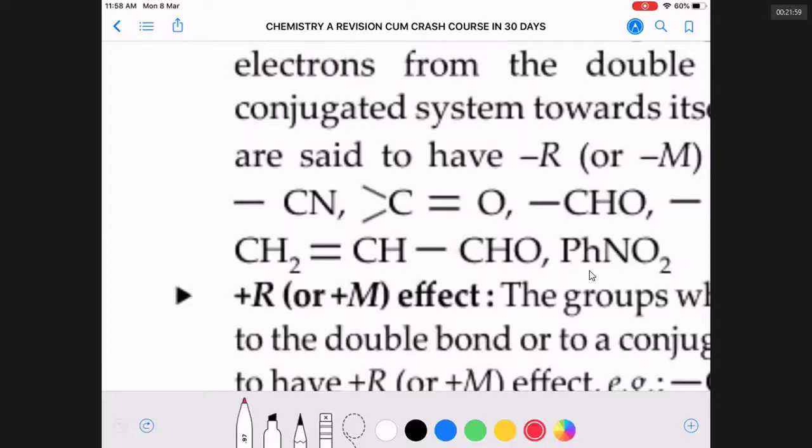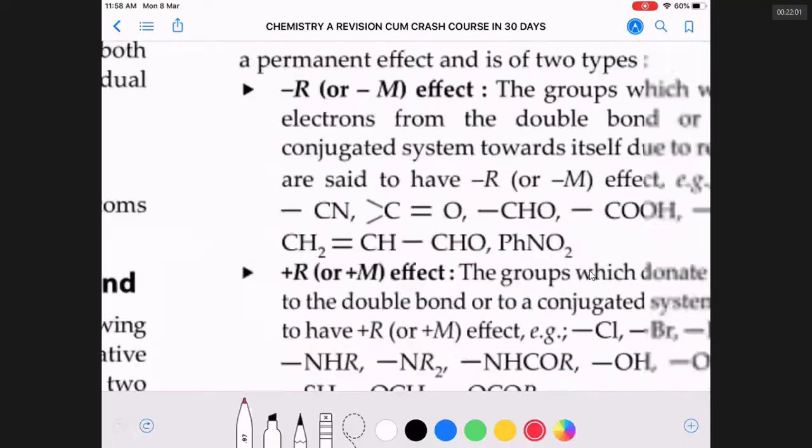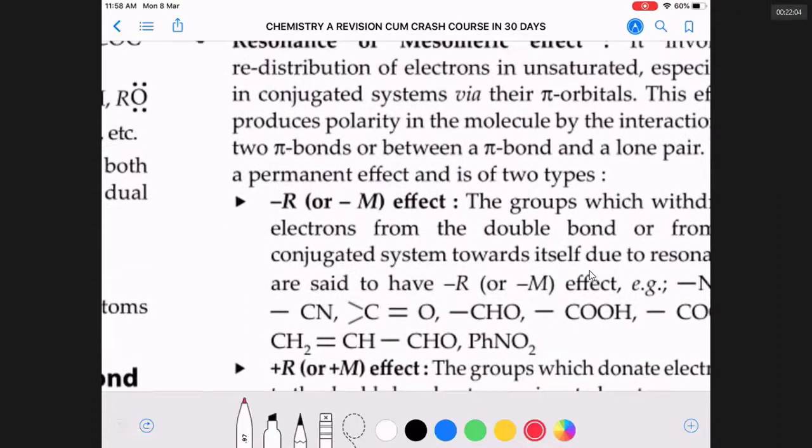Phenyl group, nitrophenyl group, all these are electron withdrawing. Very important. F, Cl, Br, I are also electron withdrawing by inductive effect, but by resonance, they are electron releasing groups. Notice there is a conflict. Cl, Br, F, I are electron withdrawing by inductive effect, but they are electron releasing by resonance. It is very important.